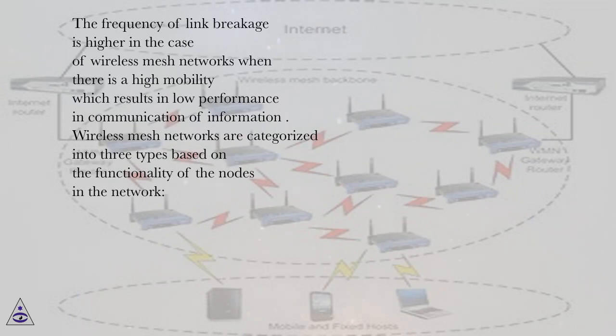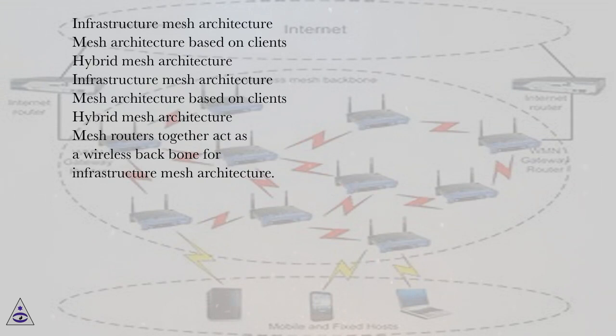The frequency of link breakage is higher in the case of wireless mesh networks when there is high mobility, which results in low performance in communication of information. Wireless mesh networks are categorized into three types based on the functionality of the nodes in the network: infrastructure mesh architecture, mesh architecture based on clients, and hybrid mesh architecture.